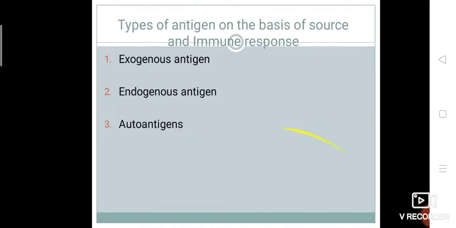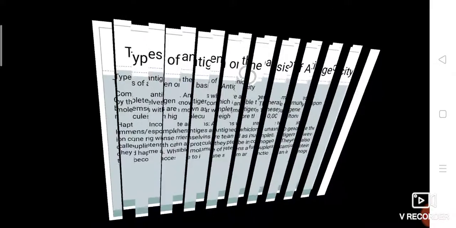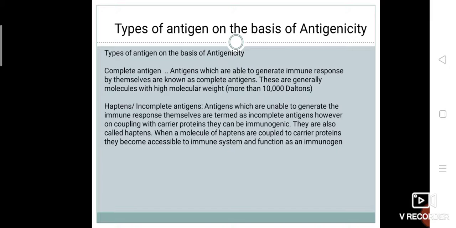Types of antigens on the basis of antigenicity. They are two types: complete antigen and incomplete antigen, which are also called haptens. Complete antigens are those antigens which generate immune response by themselves. They are generally molecules with high molecular weight, that is molecular weight more than 10,000 daltons.